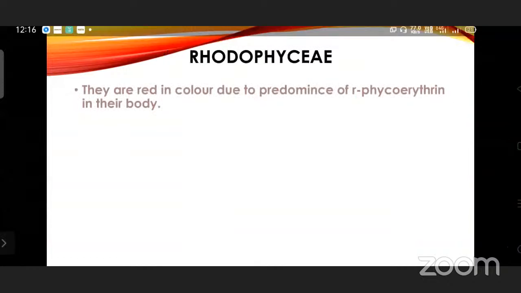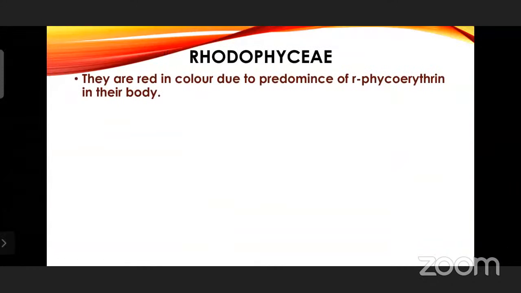Rhodophyceae. Rhodophyceae are red algae, and they are red in color due to the predominance of R-phycoerythrin in their body. So phycoerythrin, a red color pigment, is more, that's why they appear red in color. Marine algae found in warmer areas. The marine alga will be found in warmer areas,